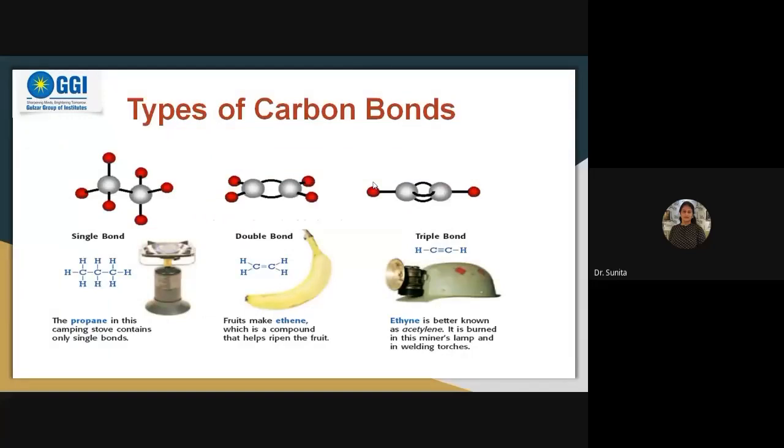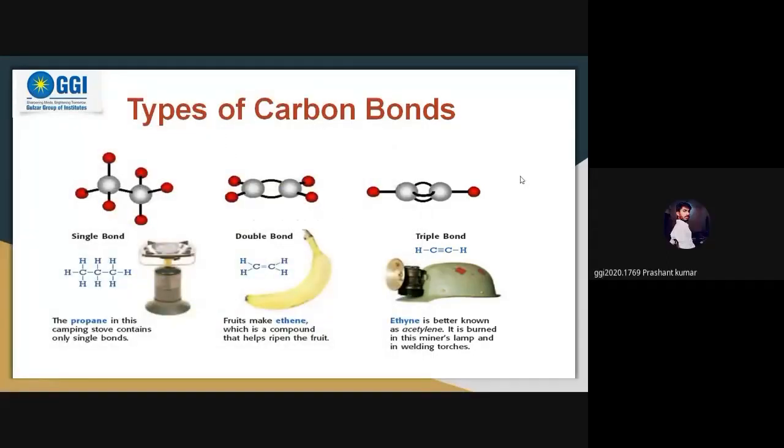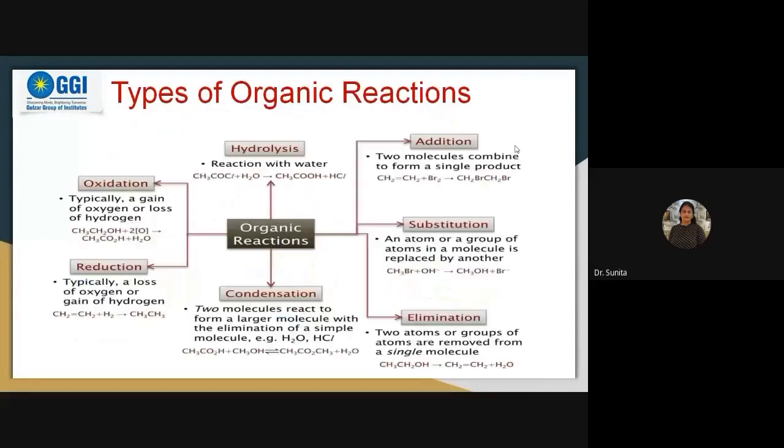Yes, students, how many bonds are there in the organic compounds? Three. It can be single bond, double bond, or triple bond. We discussed some examples having single, double, and triple bonds from our daily routines, like propane, the LPG gas we are using, ethylene that is used for ripening of the fruits, and acetylene that is used for the welding of the torches, etc. Right? And we discussed the types of various organic reactions.